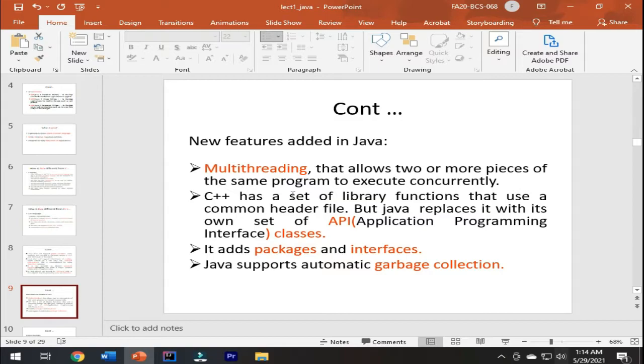Now the features which are added to Java: multi-threading, that allows two or more pieces of the same program to execute concurrently. C++ has a set of library functions that use a common header file, but Java replaces it with its own set of API. What does API mean? Application Programming Interfaces. We will discuss this later on. It adds packages and interfaces. Java supports automatic garbage collection. We will also discuss this later on.